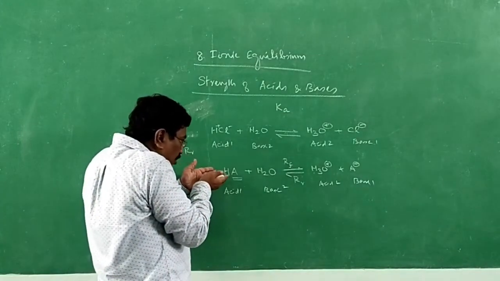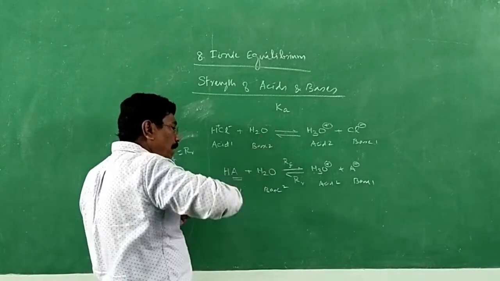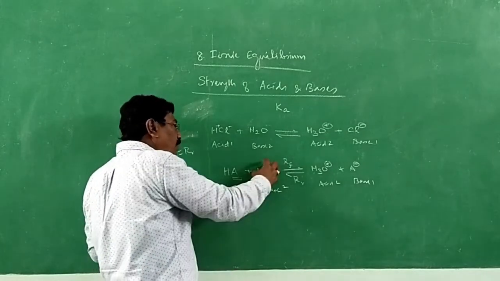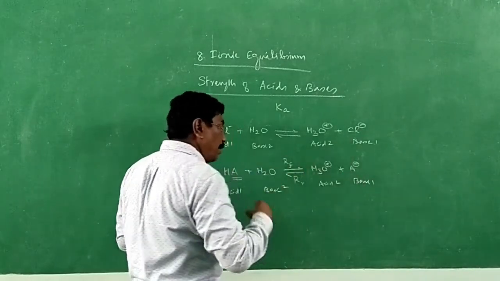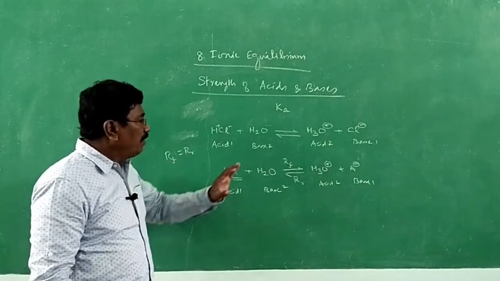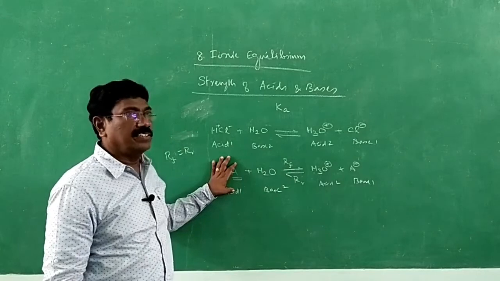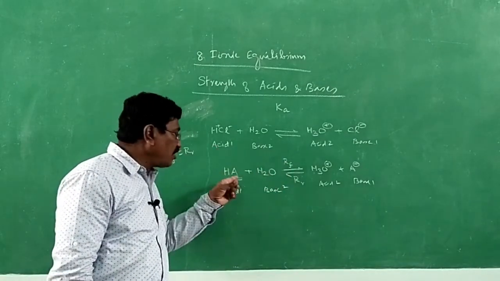Suppose it is a strong acid: more of HA might have ionized, giving H plus. More of water might have got H plus to become more hydronium ion and A minus ion. After that, equilibrium is established. Therefore, at equilibrium, we may have more concentration of products and less of reactants, but the rates will be equal. That is the case for a strong acid.